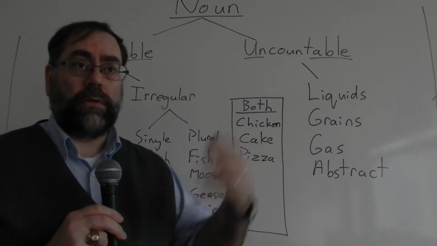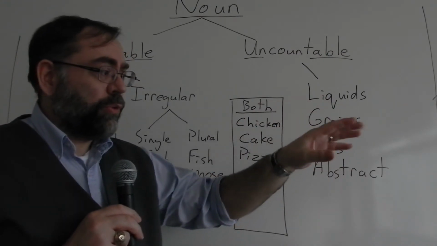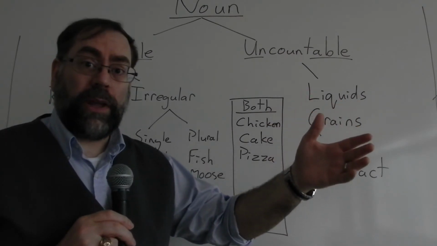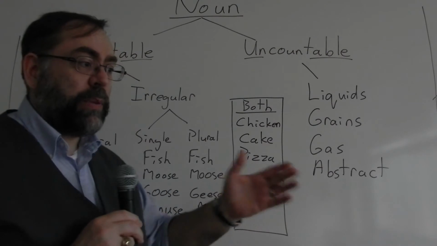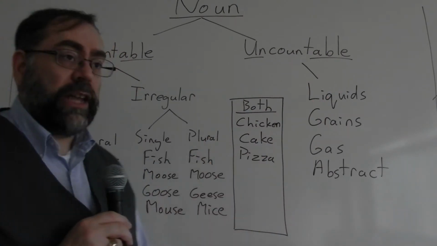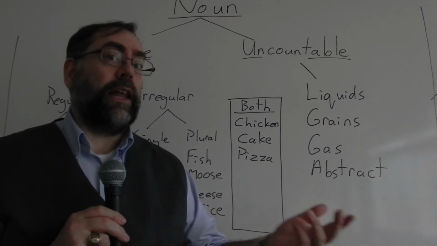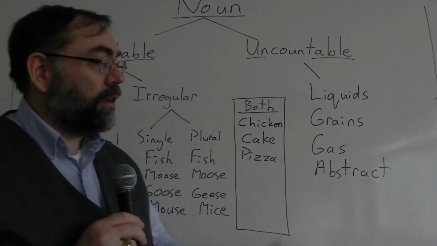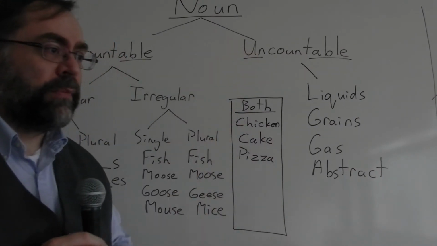Cake. Go to a bakery shop, you look in the case. 2, 3, 4, 5 cakes on display. You cut one, you now have a piece of cake, which is uncountable. Pizza, same thing. How many pizzas do you buy to feed a classroom of students? But when you take a slice of pizza, that's now uncountable.